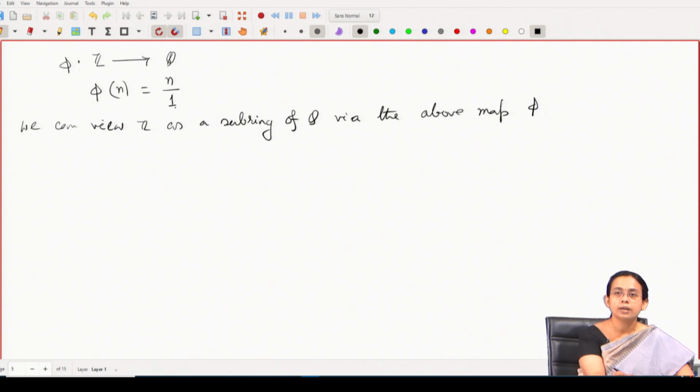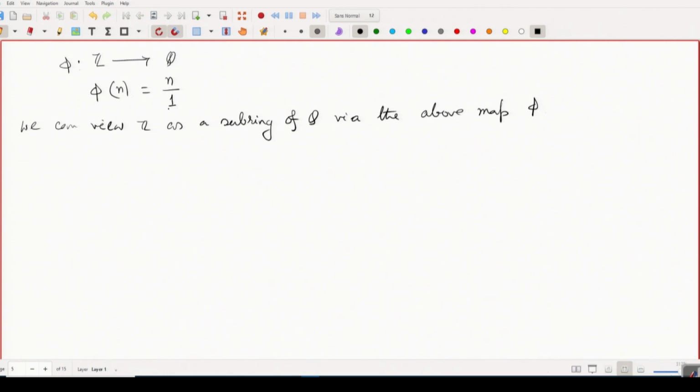This is how we can identify that Z is sitting inside this field Q, and in fact, Q is the smallest field which contains Z. Q has a special name, which is the quotient field of Z. Next time I will define the quotient field and the analog of this construction of Q from Z, if you start with an integral domain and try to construct a field out of it in which it will be sitting inside.